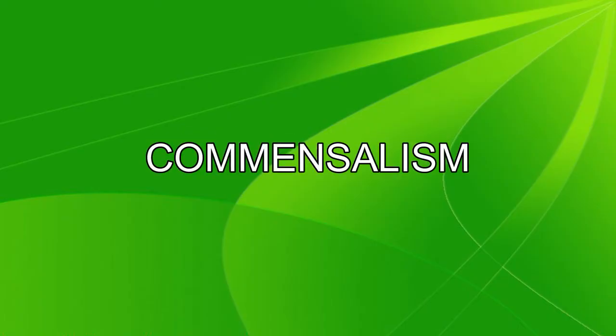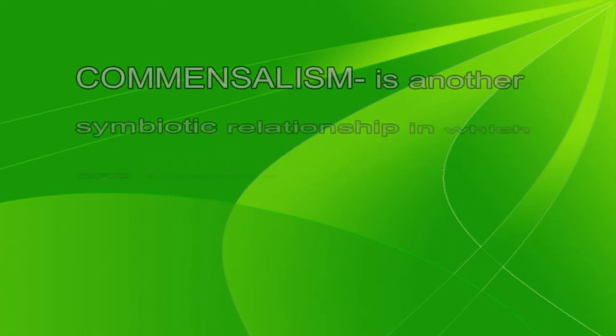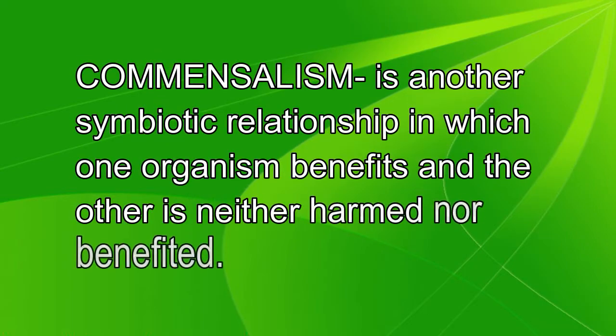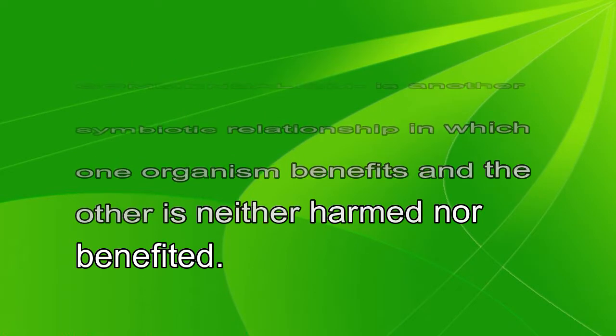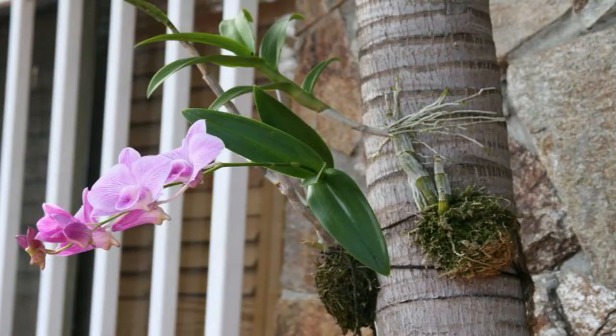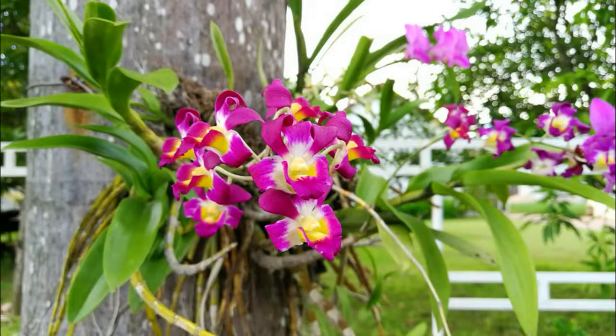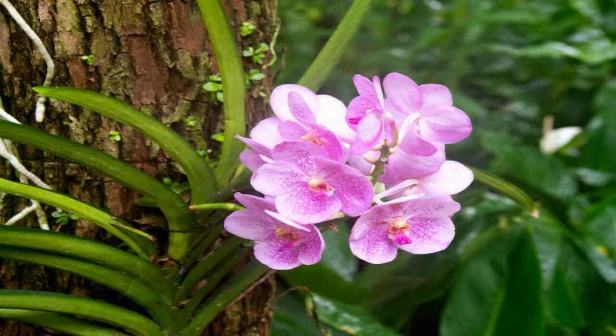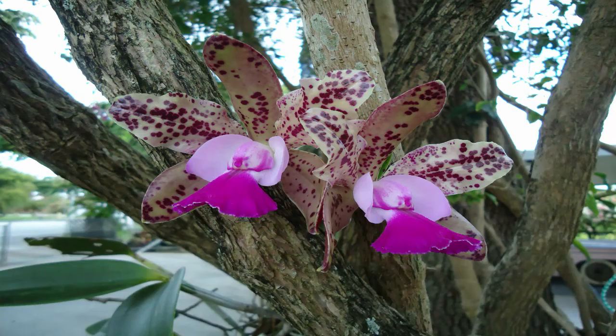Commensalism. Commensalism is another symbiotic relationship in which one organism benefits and the other is neither harmed nor benefited. One example is seen in an orchid that hangs on the trunk of a tree. The orchid gets support from the tree as it obtains water and nutrients from the air. The tree is neither harmed nor benefited.